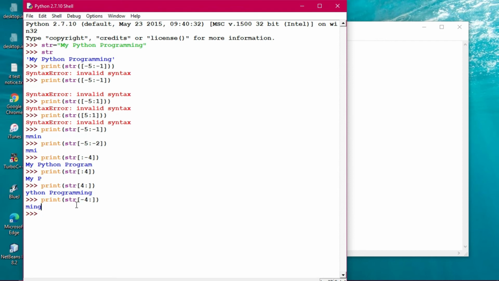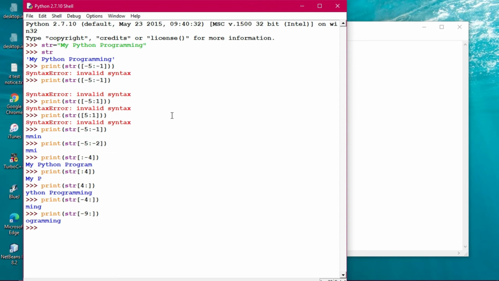Suppose you are giving print str with -9 colon, then what is happening? See, so -9 onwards. So what is happening? Count it: 1 2 3 4 5 6 7 8 9. So from -9 onwards everything has been printed.